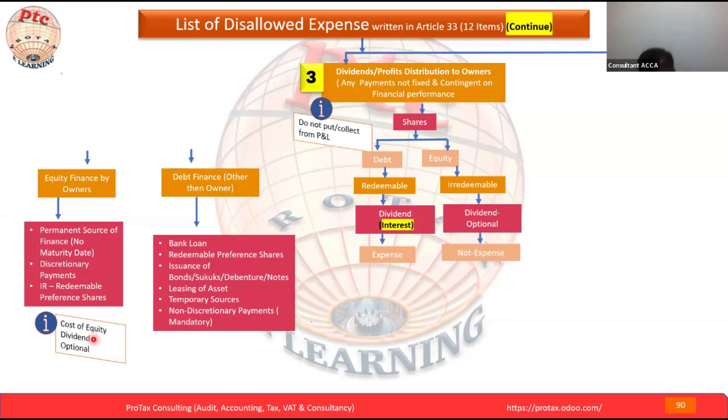Here we understand the owner equity finance. On the other side, if we see this part, the debt part, if we're raising the finance for the company from this part, what are the characteristics of that? What are the options for that? Debt finance other than the owner: bank loan, redeemable preference share.